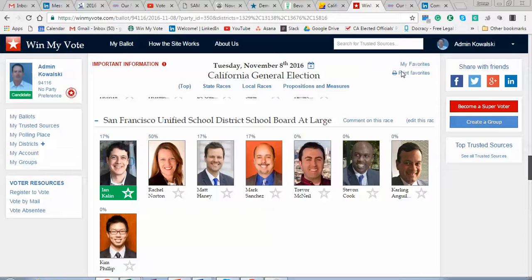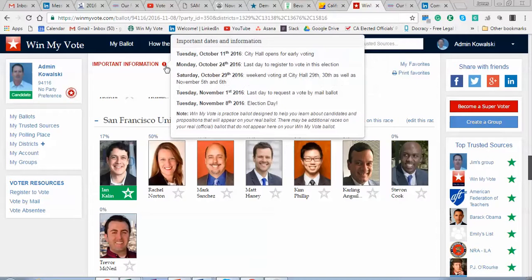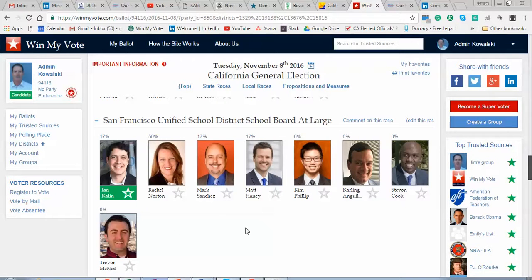And when I print out my ballot, or when I look at just my favorites, I can find my polling place, and I can add this to one of my calendars. I can also double check on important dates. So for example, this is weekend voting at City Hall, which works out perfect because I'm free that Saturday, and I'm going to go down with my cell phone or my tablet, and I'm going to look at all my favorites, or I'm just going to print out my favorites and head down there and vote.